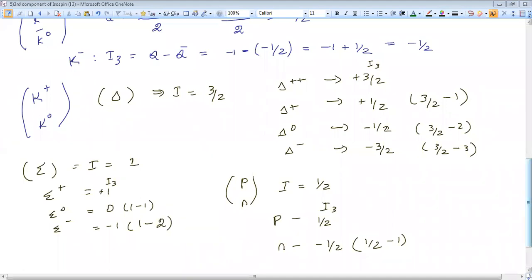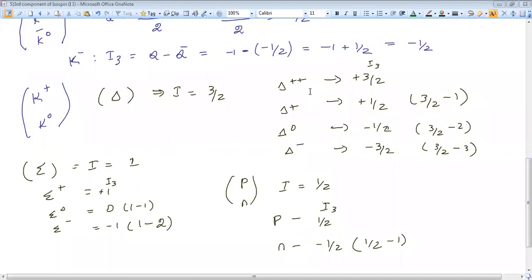Anyone having doubt in calculating I and I3 values for the particles? I have not written the I3 value for all the particles. I hope you have understood and you can follow this way, just reducing one by one.